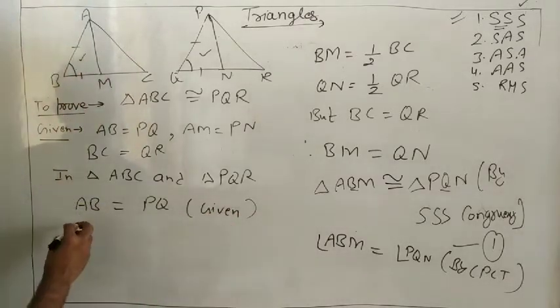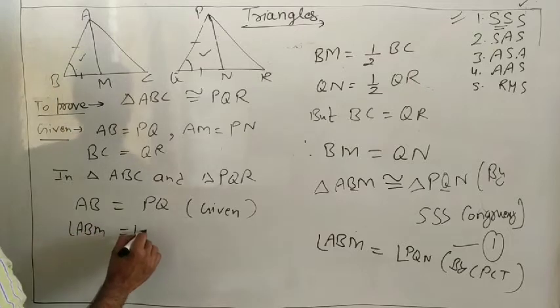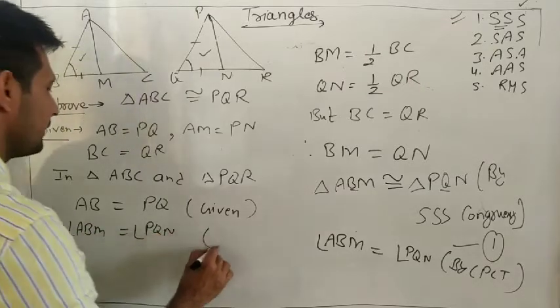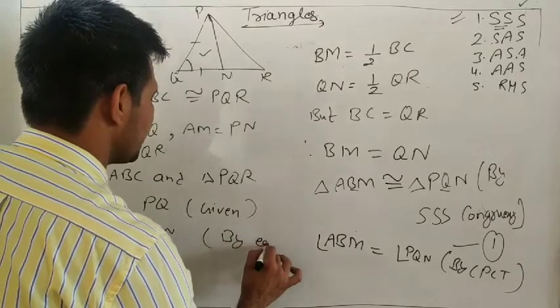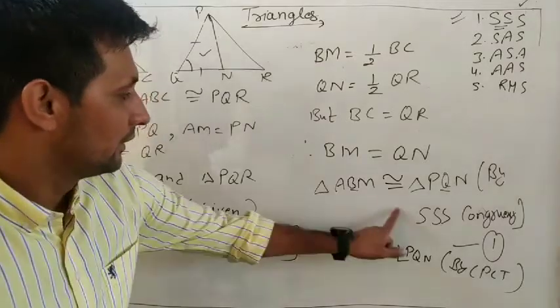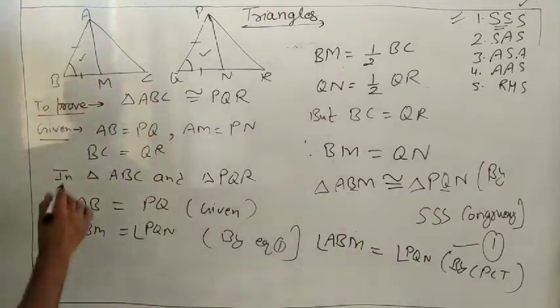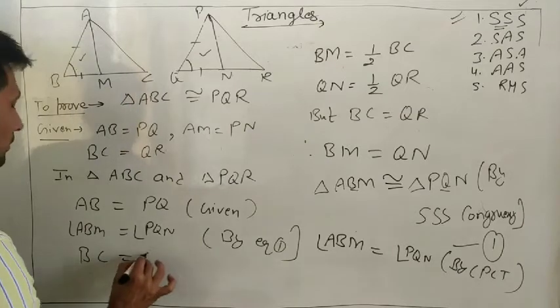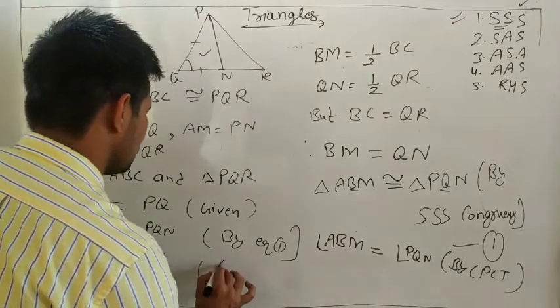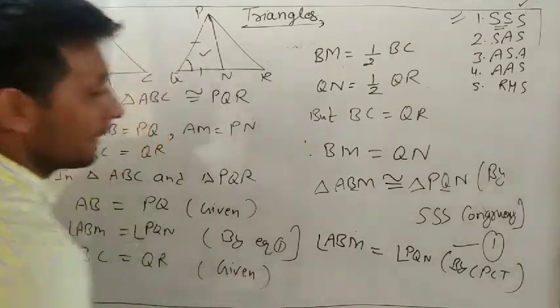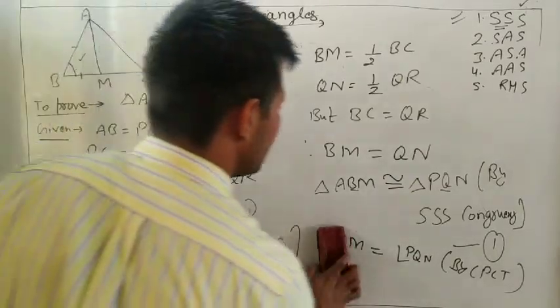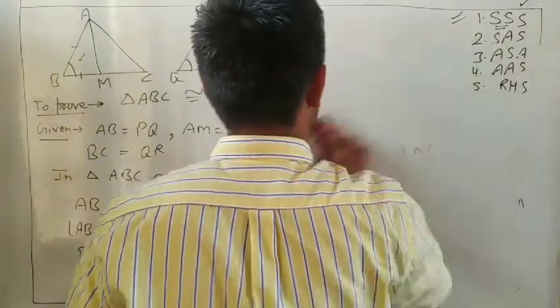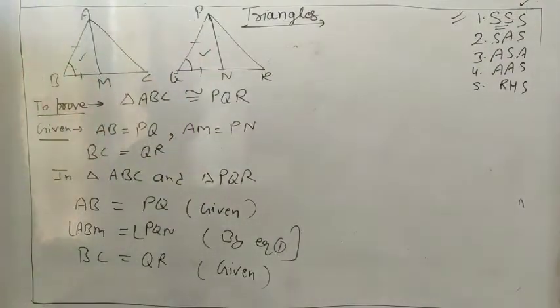Next, angle ABM equals angle PQN by equation 1. Yes, this angle is equal. Third, BC equals QR. It is also given. And if it is given, it means both triangles are congruent by side angle side.